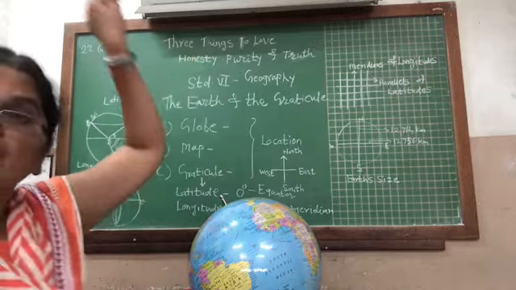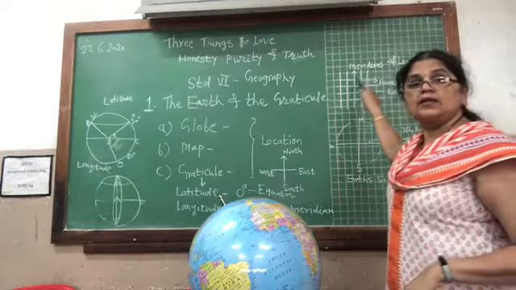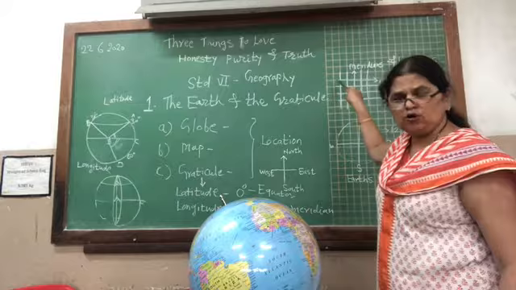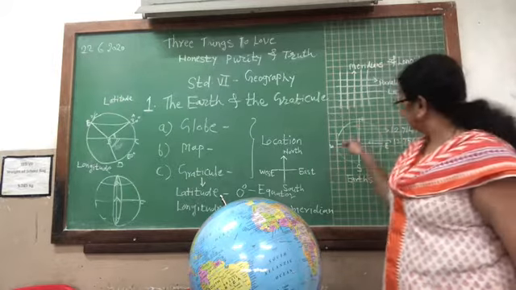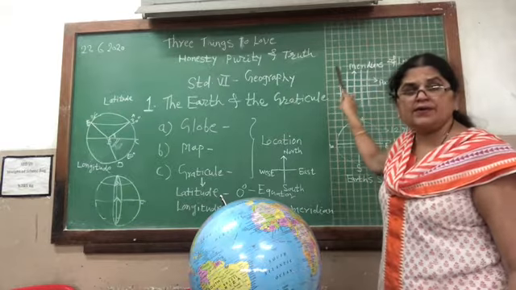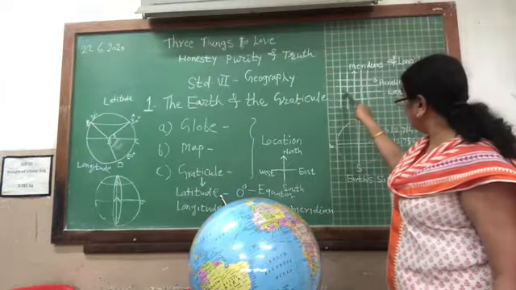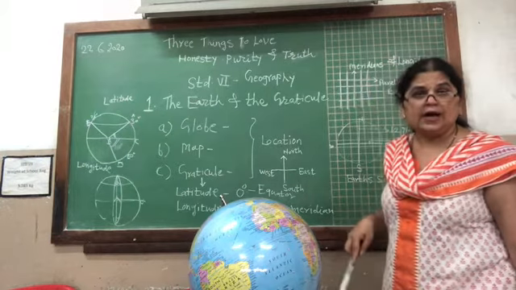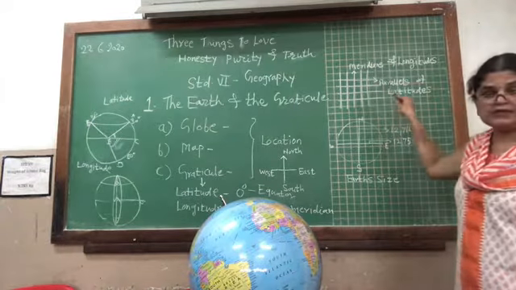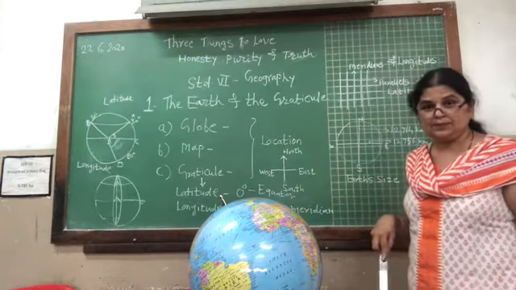Are there any of the parallel lines that can meet anywhere? If these lines are parallel, they do not meet at any place, and therefore these latitudes are called parallels. The distance between two parallels of latitude is 111 kilometers, and these lines do not meet; they run in the east-west direction.